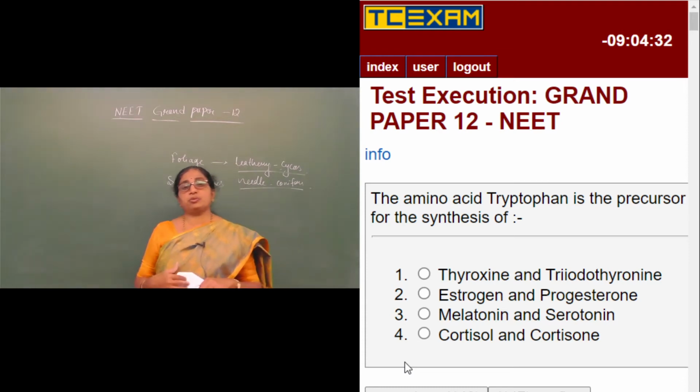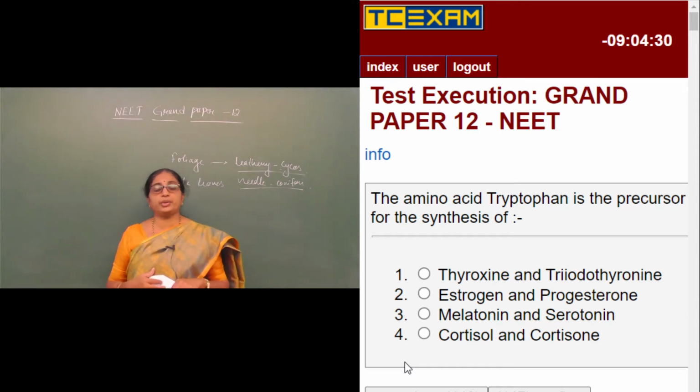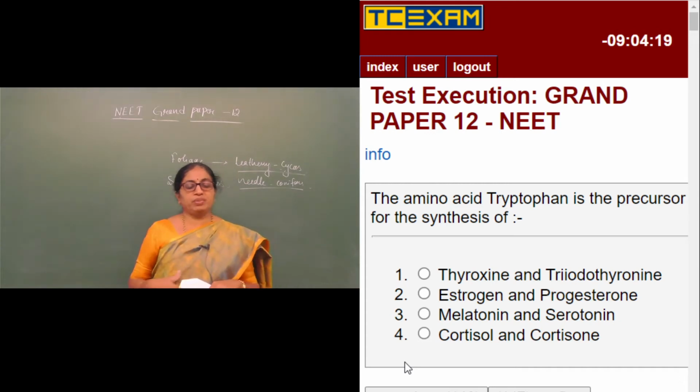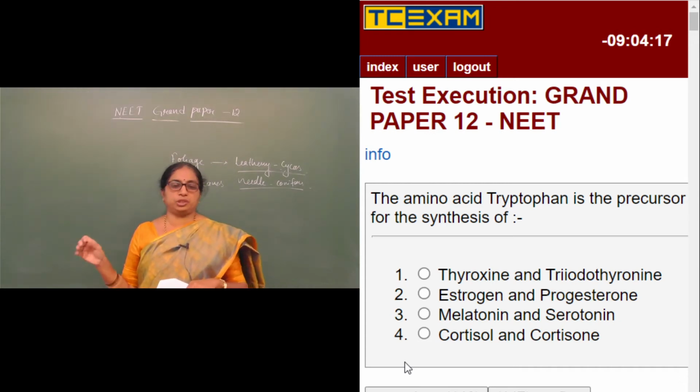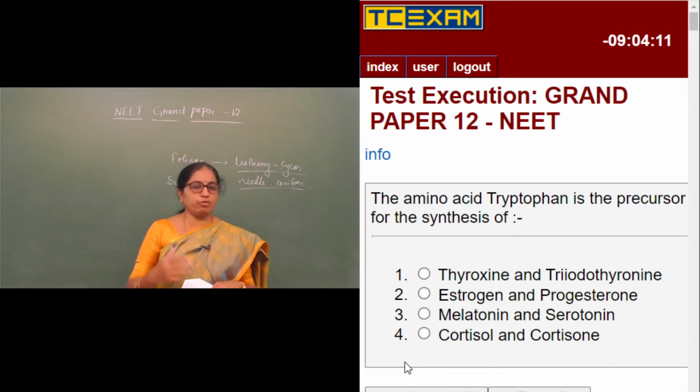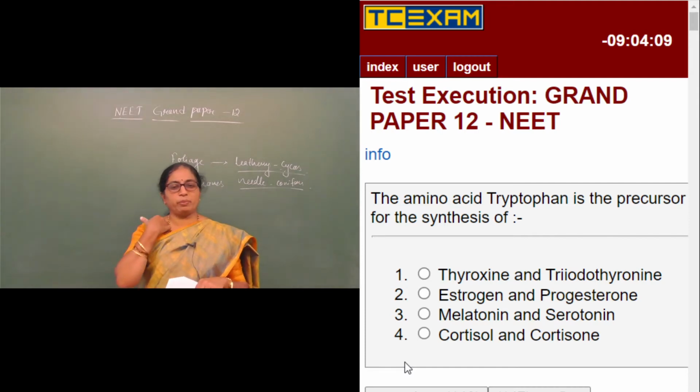The first option is thyroxine and triiodothyronine. These are iodohormones, but they are not protein hormones. Therefore, the first option cannot be the answer. In the second case, estrogen and progesterone. Both are steroid hormones and are not made up of proteins. Therefore, even tryptophan may not be present there.